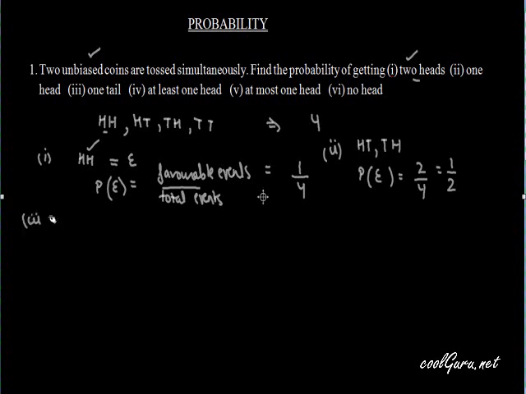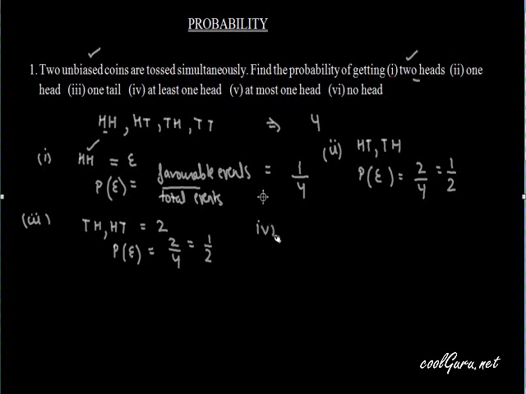Third part is, what is the probability of getting one tail? And this is obtained if this event occurs, TH or HT. So TH and HT are favorable events, two favorable events. Therefore, probability of this event will be favorable upon total, that is again 1 by 2.